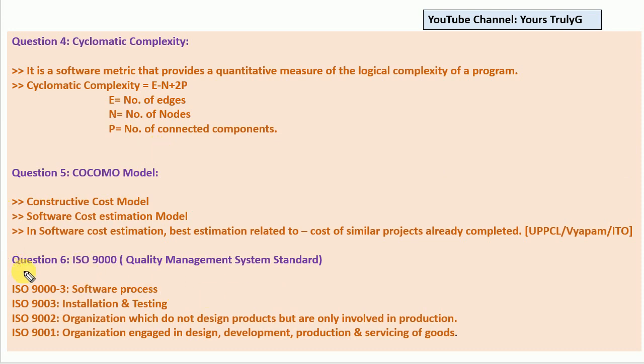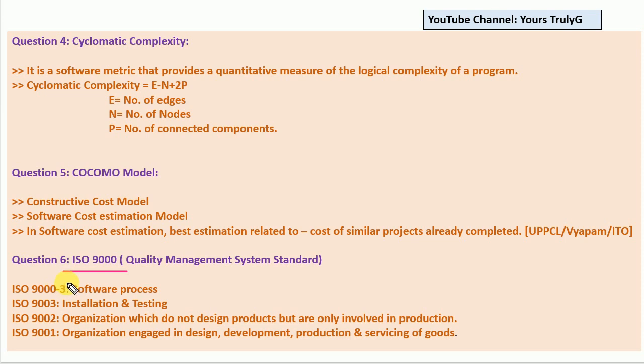And the next question is related to ISO. Nowadays they are asking questions related to ISO as well. They give some ISO number like ISO 9002 or ISO 9000-3 and ask what it is related to. So you have to remember it. There are a few standard three to four ISO models that we have to understand and learn under software engineering.